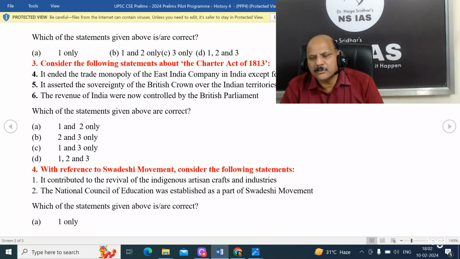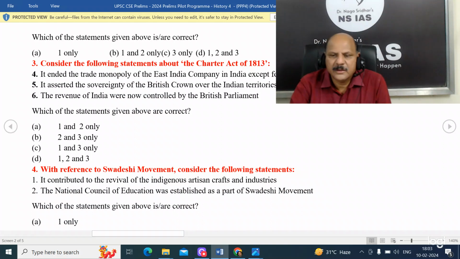So the choices which are correct here is actually, see, instead of 1, 2, 3, the typing was an error by my office. They have put 4, 5, 6, right? But it should be 1, 2, 3. So in this, which do we take as correct? Only 1 is correct, right? It ended the monopoly. And 3 is correct, right? So obviously 1 and 3, the answer for this will be 3, because please make a note, it is not 4, 5, 6, it should be 1, 2, 3 as the statements.